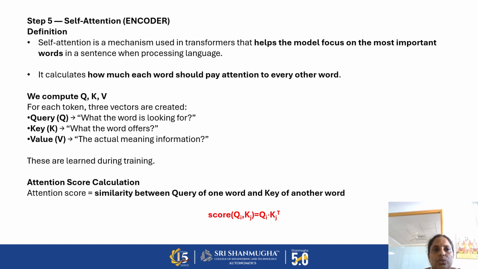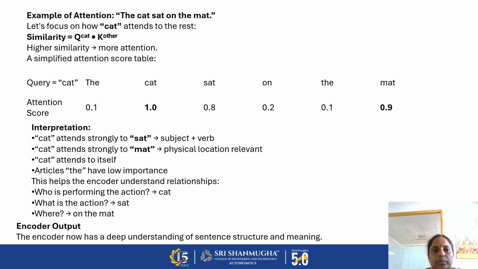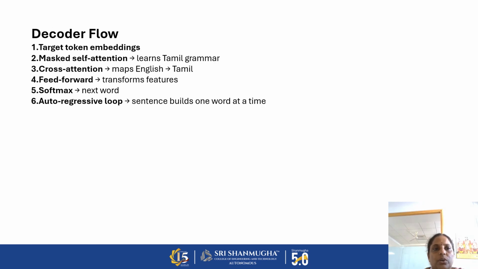The encoder uses a self-attention model in order to focus on finding the relationship. This is the formula it uses to calculate how similar the values are. So this is a value for the self-attention score: the 0.1, the cat 1.0, sat 0.8. Like this, we will get scores based on the embeddings. So next, all these values will be fed into our decoder model.